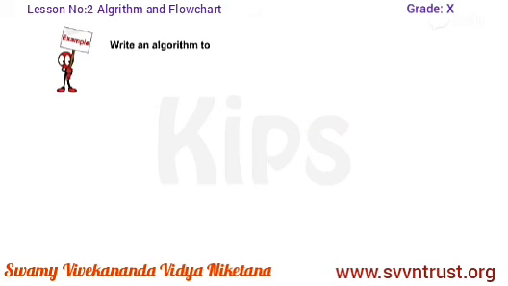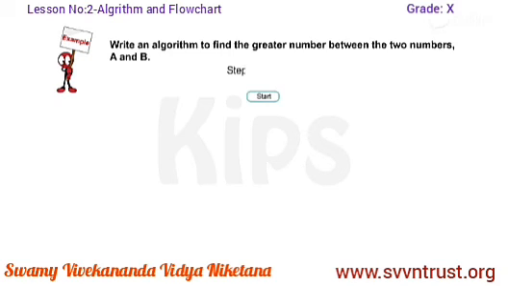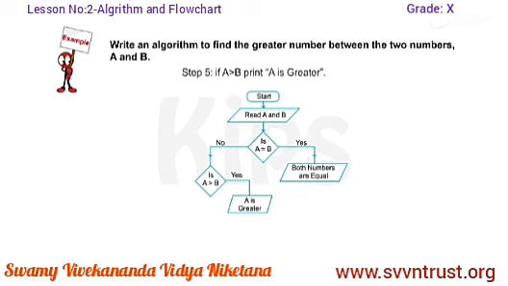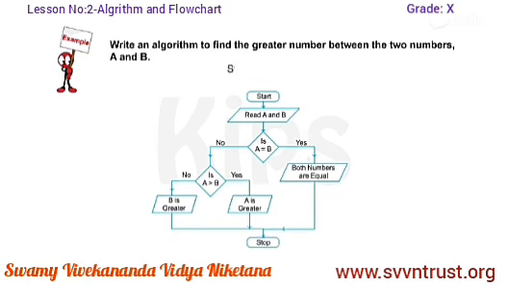Example 8. Write an algorithm to find the greater number between the two numbers A and B. Step 1, start. Step 2, read two numbers and store them in A and B. Step 3, compare A and B. If A is equal to B, then print both numbers are equal. If no, step 4, compare A and B. Step 5, if A is greater than B, print A is greater. Step 6, else print B is greater. Step 7, stop.